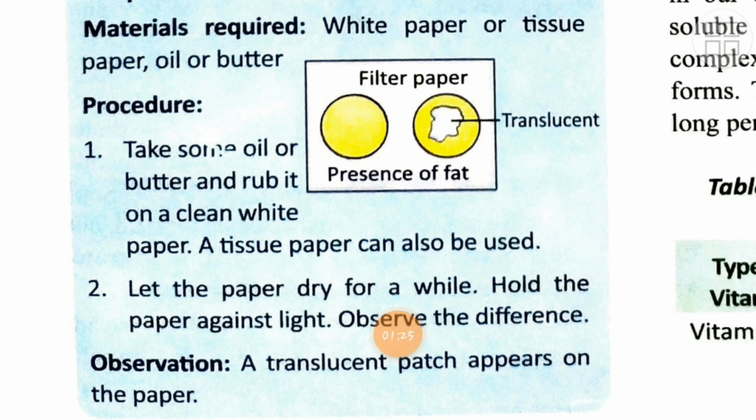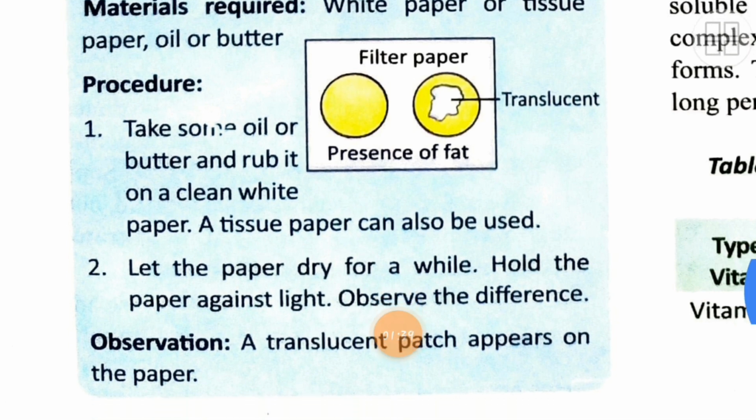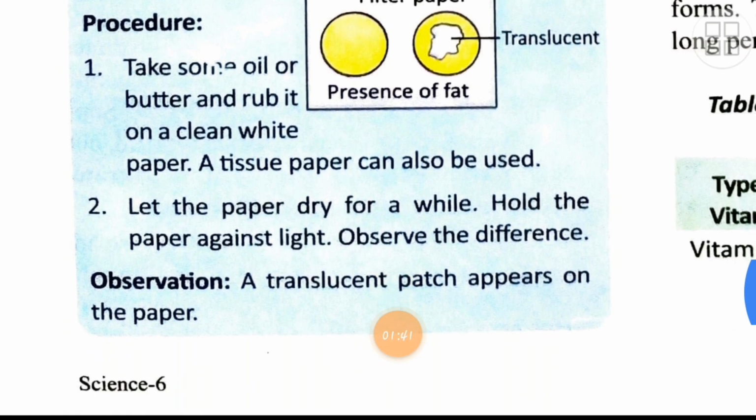Now you will see when you will do what? You have to take a white paper and you have to put oil on it or rub butter on it. And then you have to leave it for drying, and after that you have to see the difference. What difference occurs in the paper? Now observation, what you will observe? You will see a translucent patch appears on the paper. Now we know what is the meaning of translucent. The substance which allows only few light rays to pass through it is called a translucent substance.